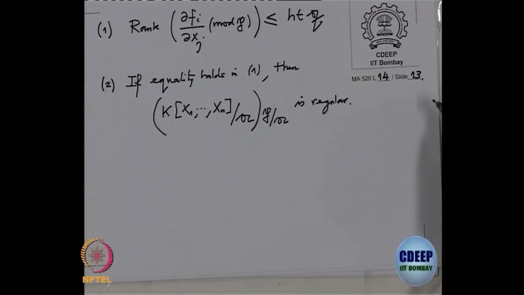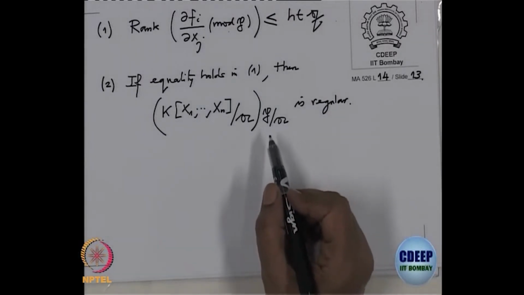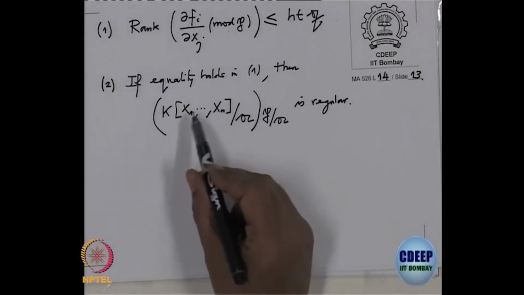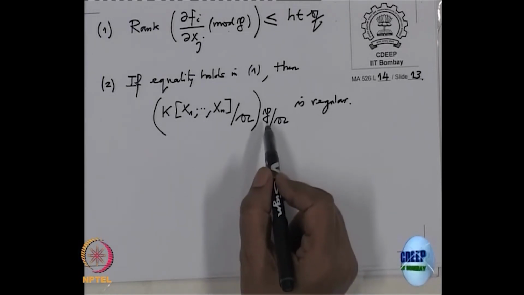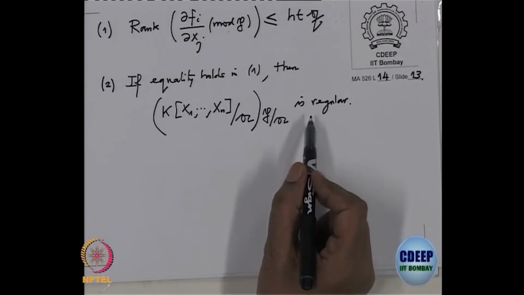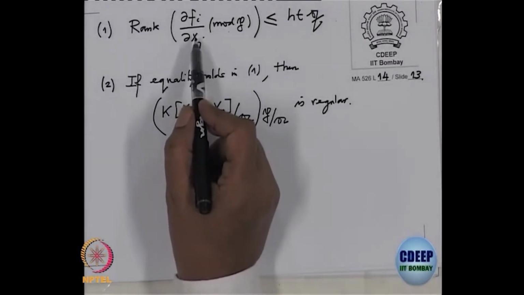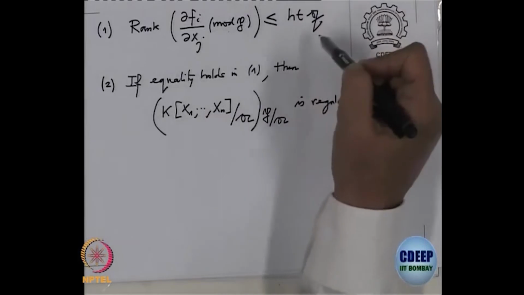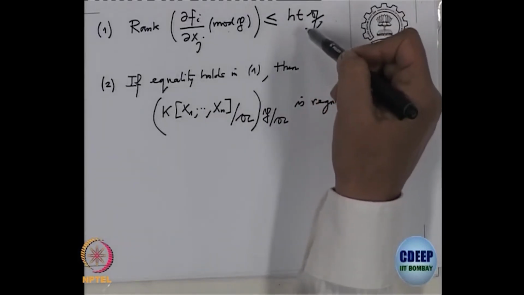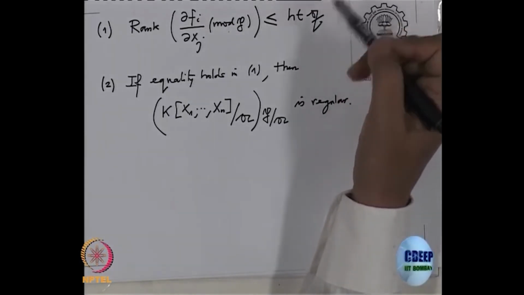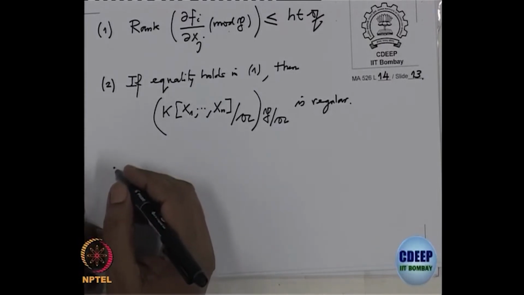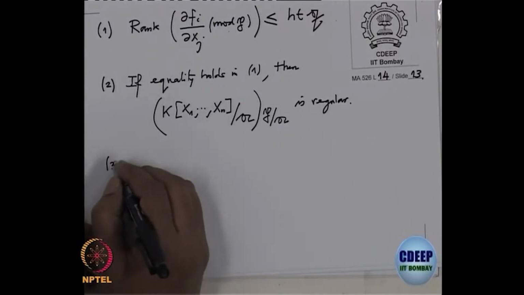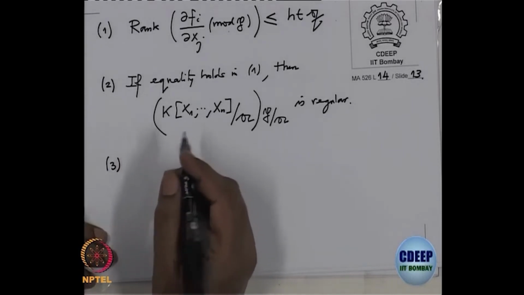So, that means you see now at least this 2 gives you a good criterion, because for finite type K algebras at least a given P, whether the localization is regular or not, you have to compute this matrix and compute its rank, and whether it's equal to the height of the minimal prime which is contained in P, then it is regular. Okay.